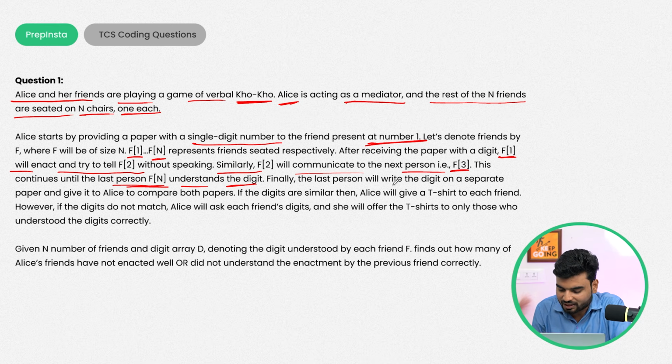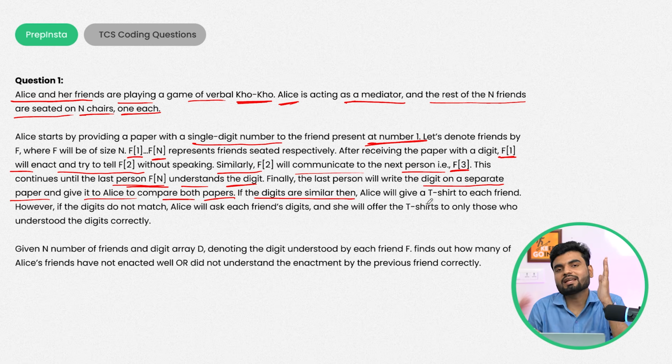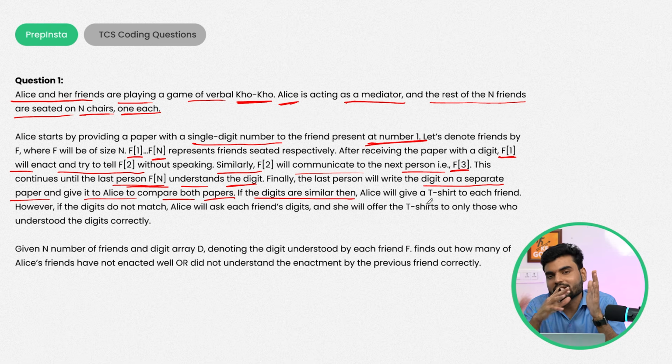Finally, the last person will write the digit on a separate paper. So the last person will write that particular number on a separate paper and give it to Alice. Alice will compare both papers, what she has shared and what she has received. She checks whether the digit which Alice gave to person number 1 and the one received from the last person are the same or not.